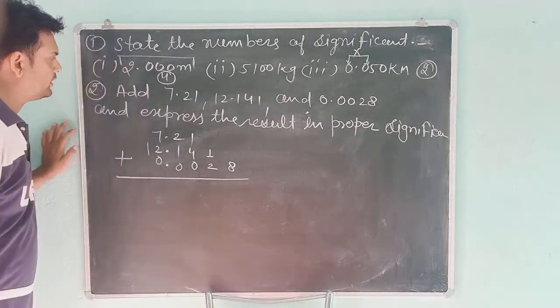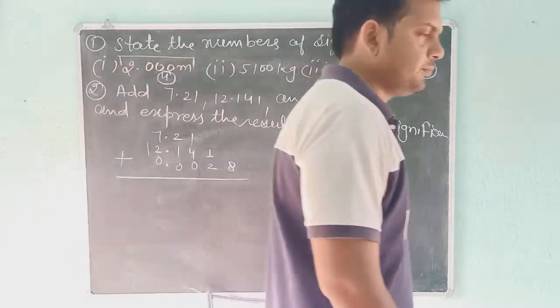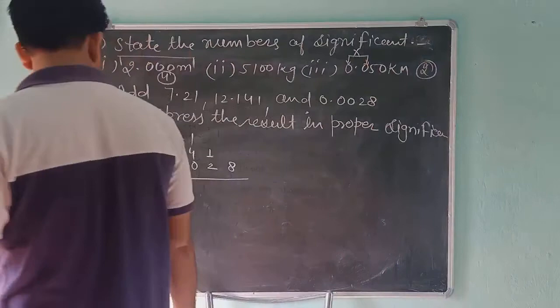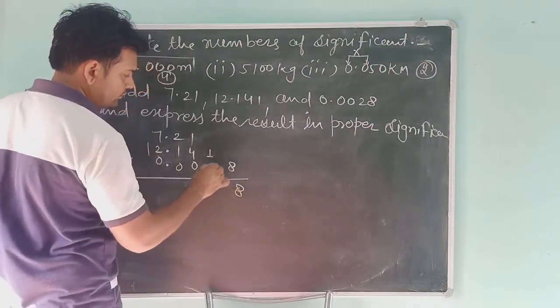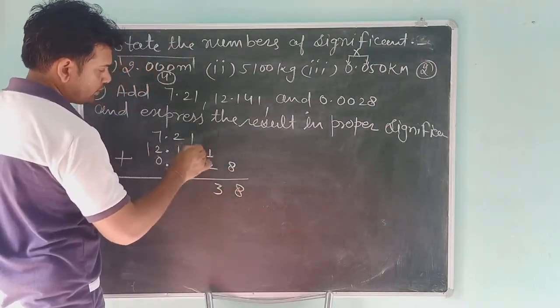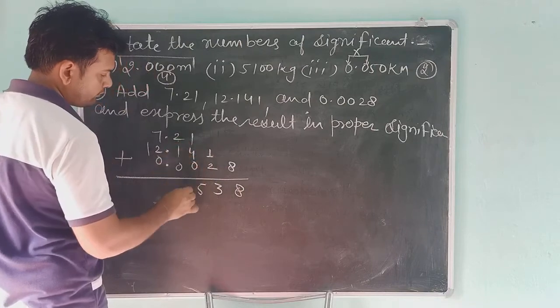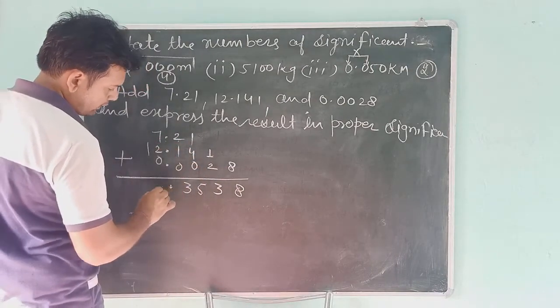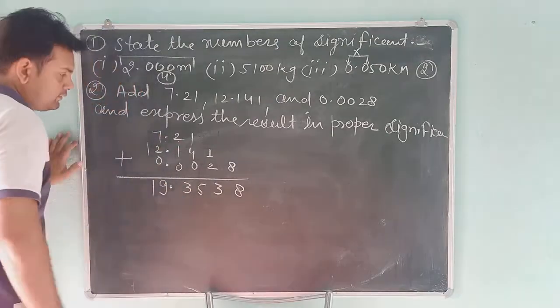So first of all, we perform addition. You will add all digits, all numbers, like in mathematics. So students, when you perform addition, you will get 19.3538.